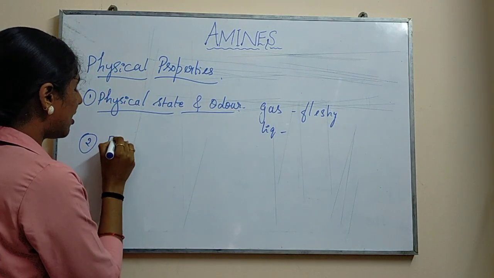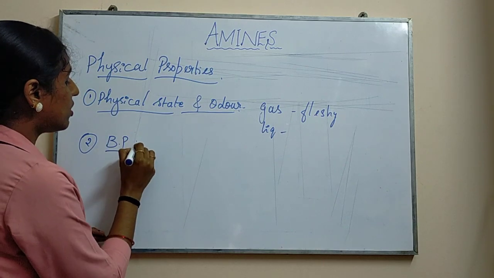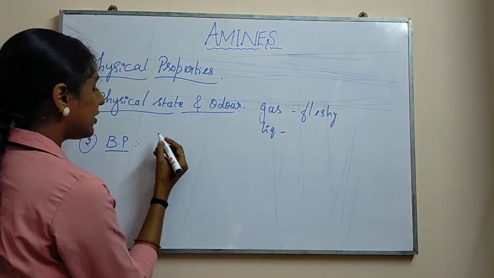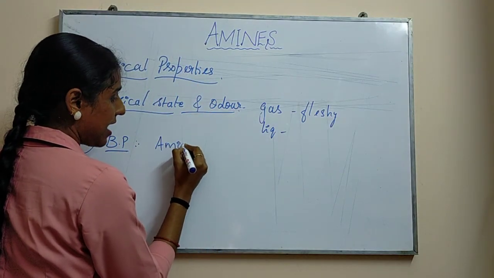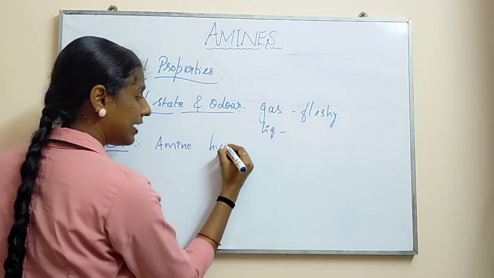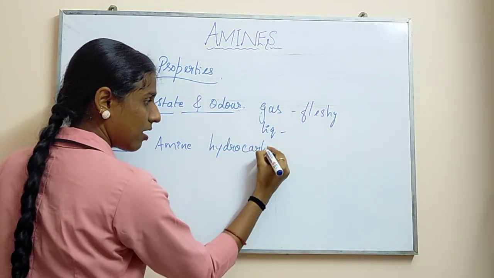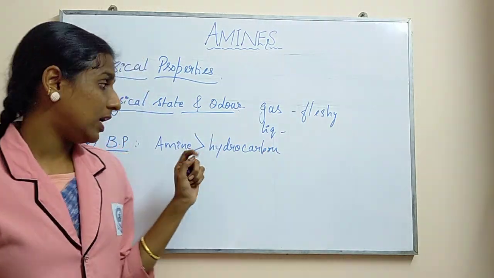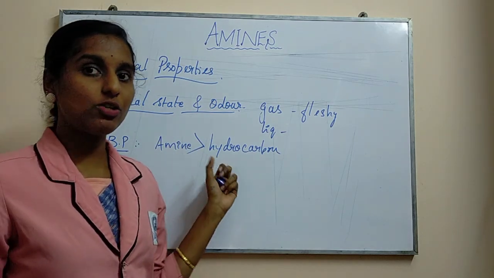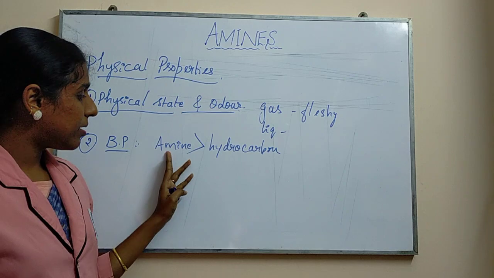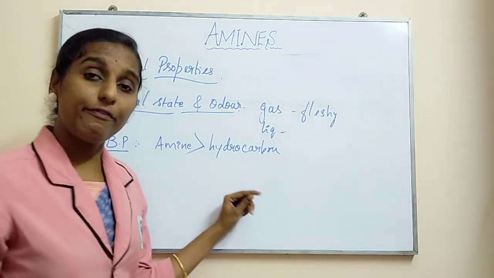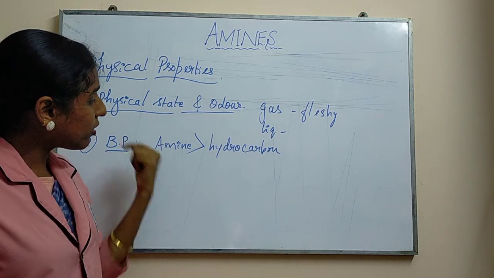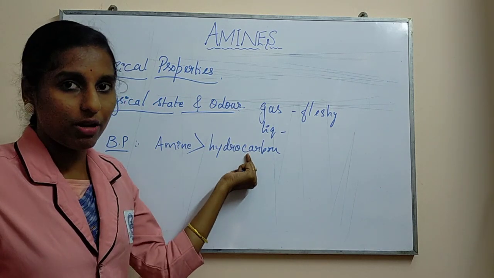The second one is regarding boiling point. Now what will happen regarding amines when you go with the boiling point? Consider the boiling point of an amine as well as the boiling point of a hydrocarbon. Amines will have a higher boiling point than hydrocarbons. These questions will be asked for reasoning in CBSE also. Here the boiling point of amine will be greater than that of a hydrocarbon when they have similar molecular mass. Why is it so?